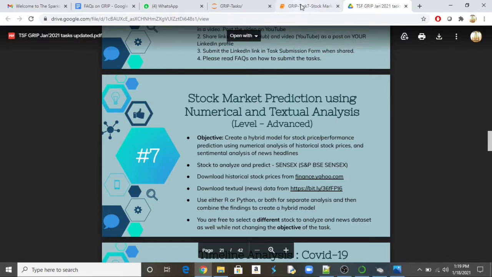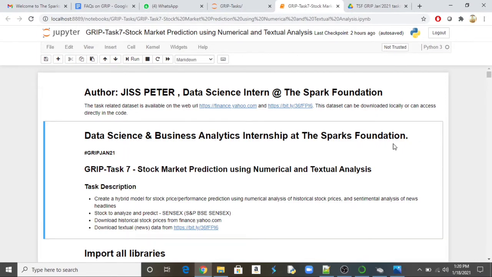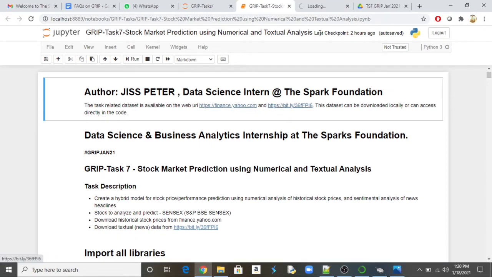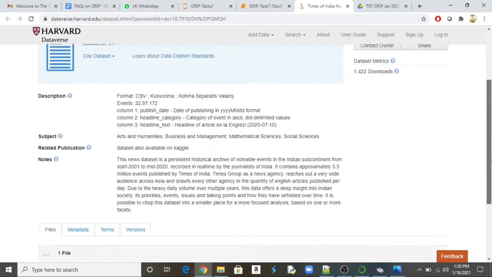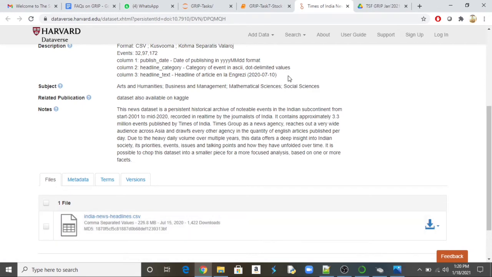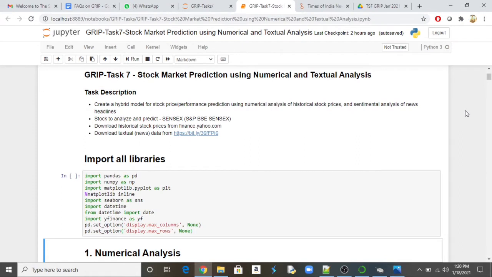Now let me take you back to the solution which I have prepared. So here I have explained the first two steps. I have explained the overall task and what we are supposed to do. And if you look here, you have the historical stock price as well as the data available. If you click on this link, you will get the link to download the data. So this is the India news headline CSV, which is around 226 MB. I already downloaded it locally. Then I have completed my task, so I will take you through the solution first.